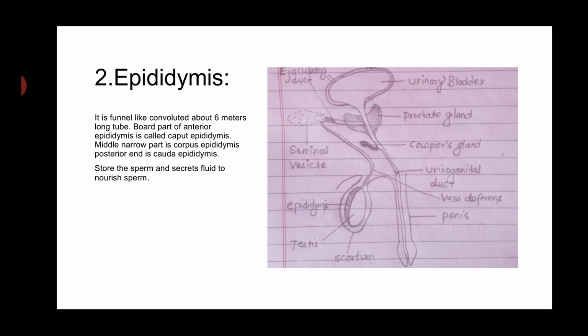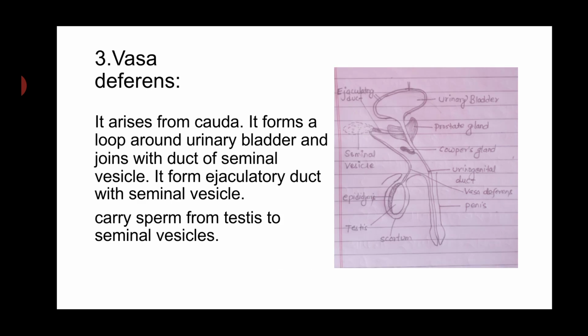Epididymis. It is a funnel-like convoluted tube about 6 meters long. The broad part of the anterior epididymis is called caput epididymis. The middle narrow part is corpus epididymis. The posterior end is cauda epididymis. It stores the sperm and secretes fluid to nourish sperm.